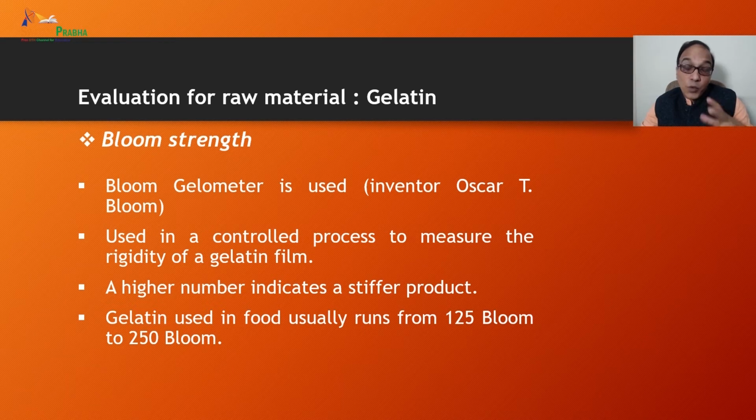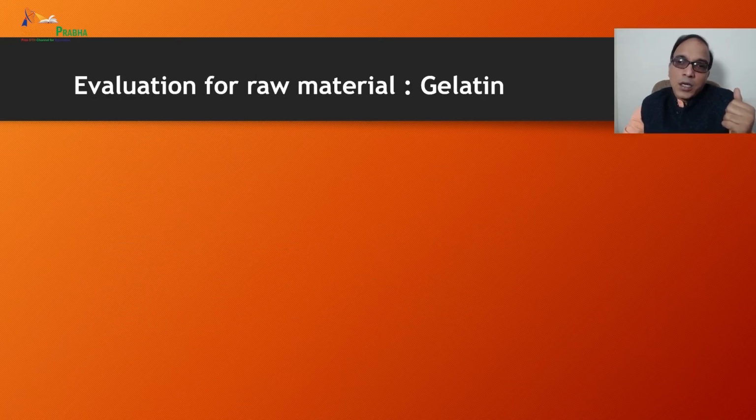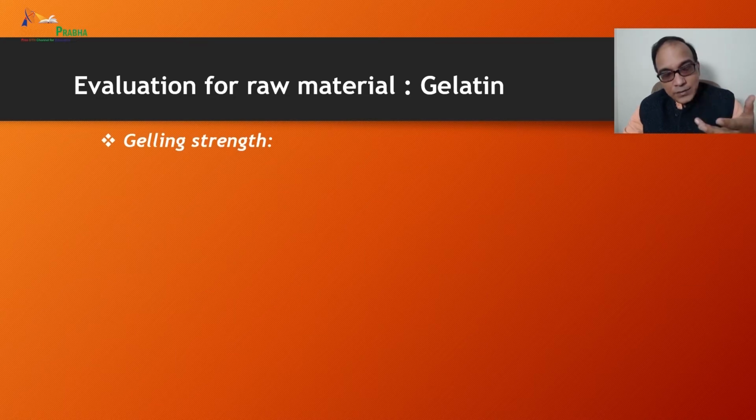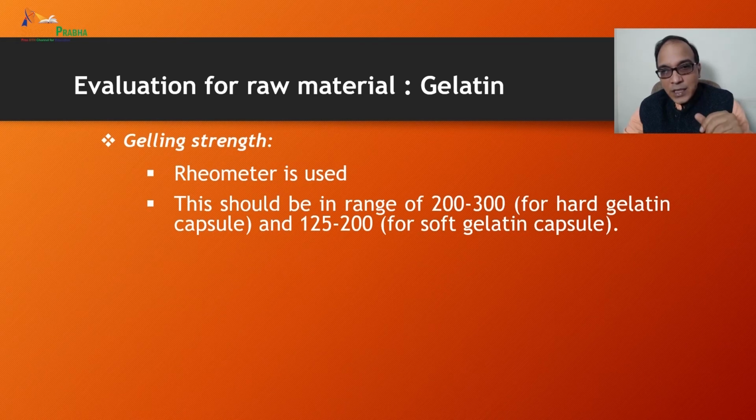A high number of bloom strength indicates a stiffer product. Gelatin used in the food usually runs from 125 bloom to 250 bloom. So the general limit is 125 to 250. For gelatin, the next parameter is gelling strength. A rheometer is used for the analysis, and the acceptable range is 200 to 300 for hard gelatin and 125 to 200 for soft gelatin. Okay, so these are the major ranges.